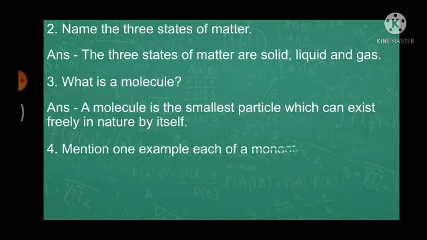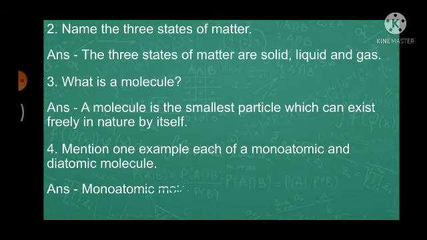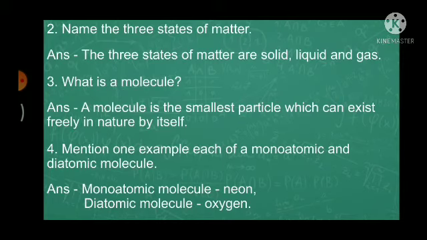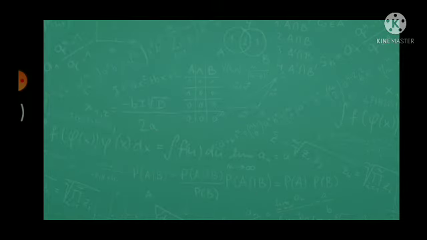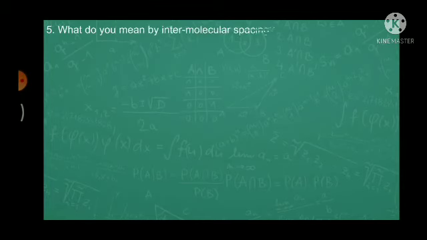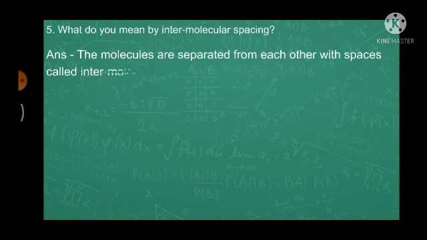Next, mention one example each of a monoatomic and diatomic molecule. Answer. Monoatomic molecule: neon, and diatomic molecule: oxygen. Next question. What do you mean by intermolecular spacing? Answer. The molecules are separated from each other with spaces called intermolecular space.